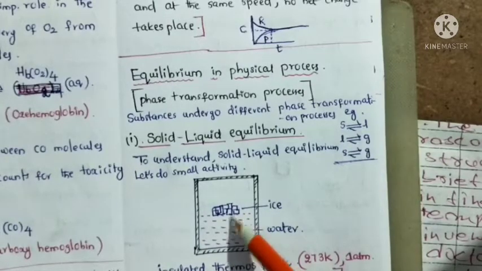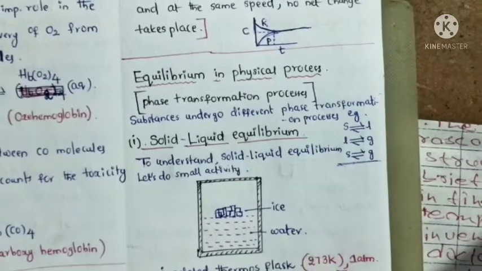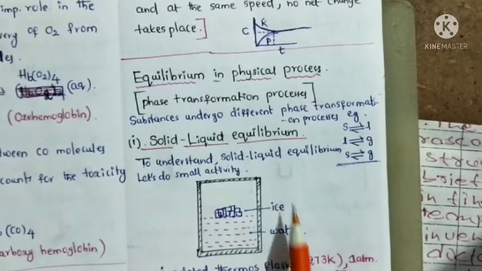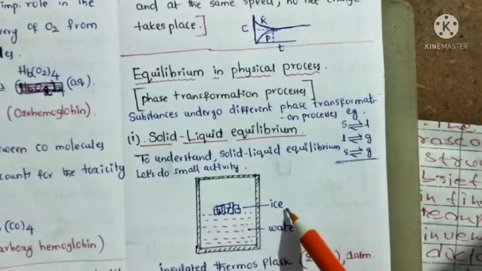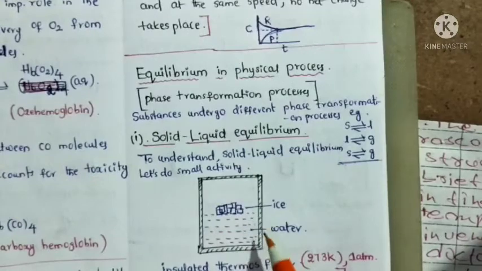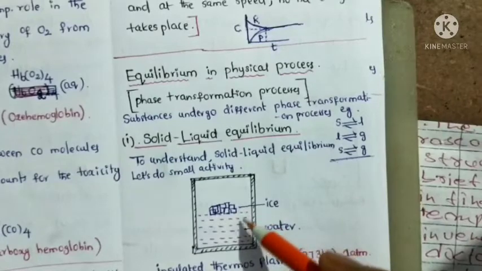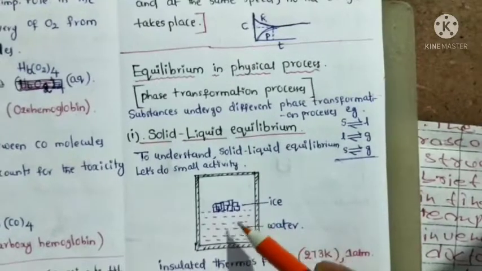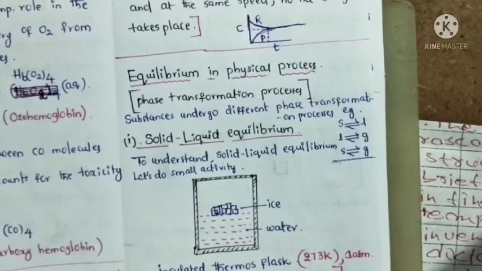We can say that both are in equilibrium. Both ice and water are in dynamic equilibrium, as the mass of ice and water do not change and the temperature remains constant. These circumstances indicate ice and water are in dynamic equilibrium.